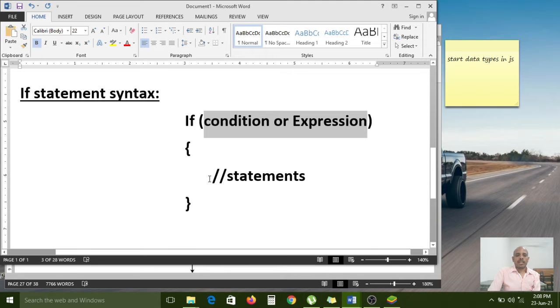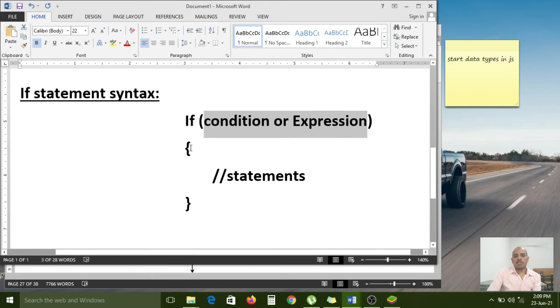After that, how many statements have you written? If you have written a number of statements, then all statements will execute based on the condition. If the condition is true, then only the control will enter inside the block, and all the statements you have written will execute. But if the condition is false, control will come out of the if condition, because this is only an if block. If the condition is true, the if block statements will execute. If the condition is false, the control will come out of the if block. Do not execute all these statements.